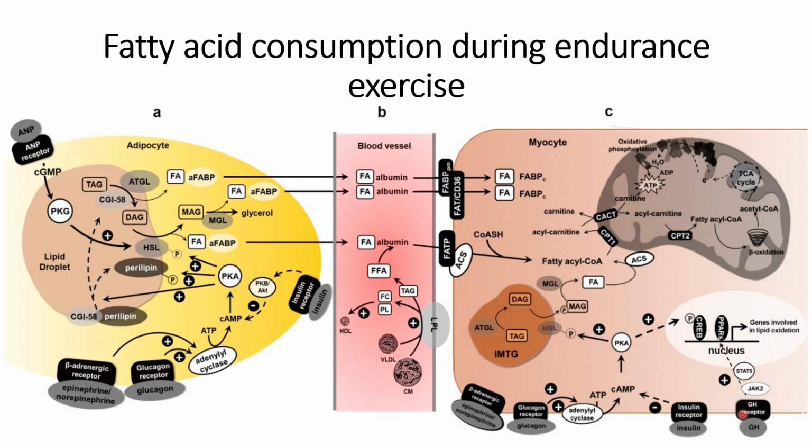The additional thing is that GH will interact with the GH receptor, which will lead to the activation of the JAK2 and STAT5 pathway. That also contributes towards the upregulation of the genes involved in lipid oxidation. So this is how more ATP is formed during endurance exercise, which helps in muscle contractions and the other things that are necessary during endurance exercise.